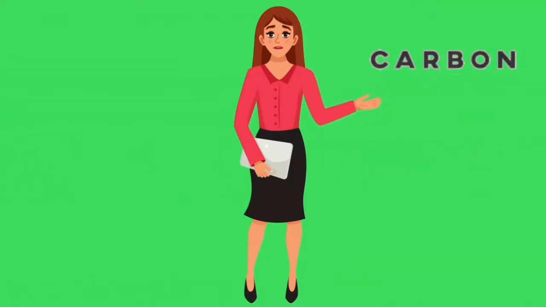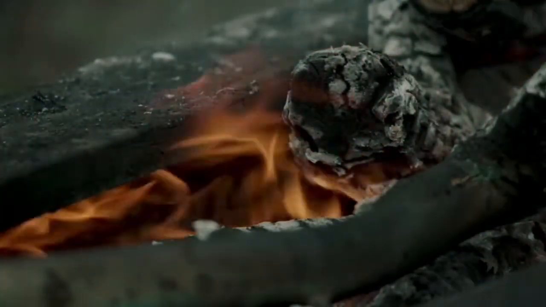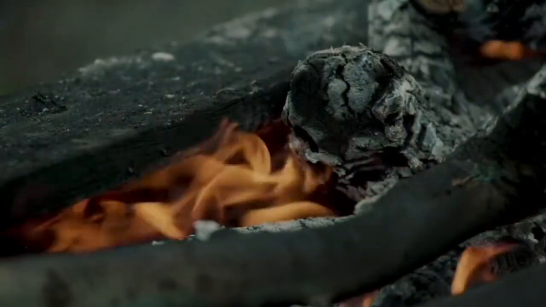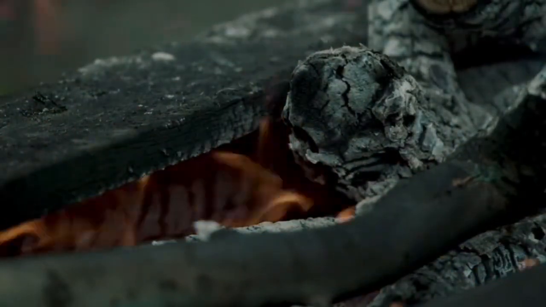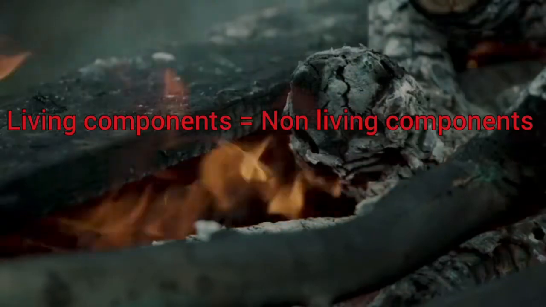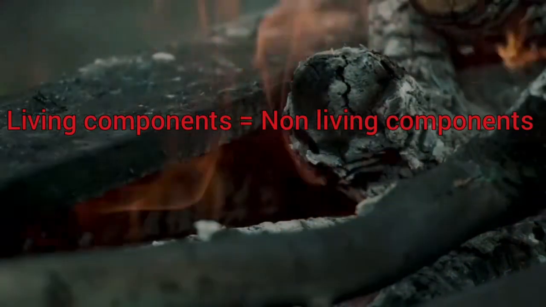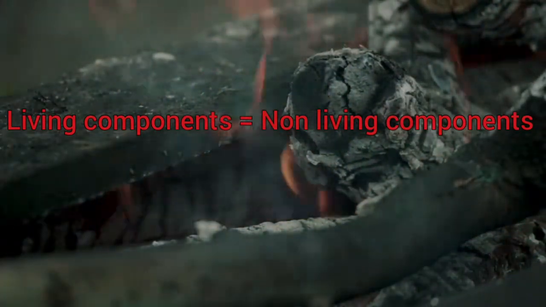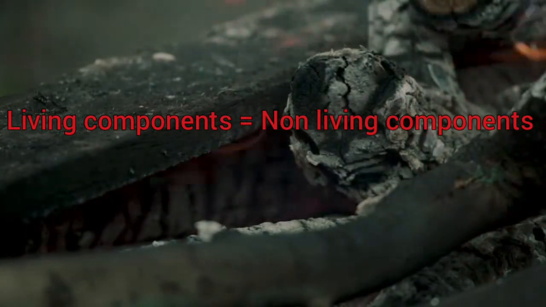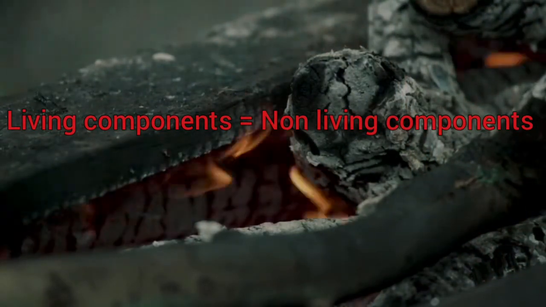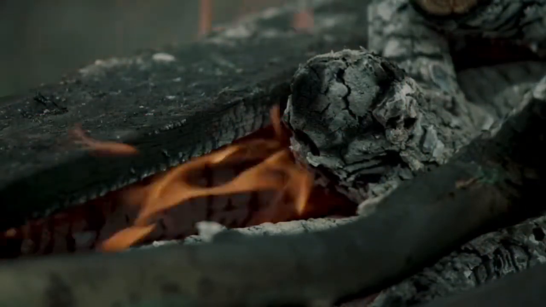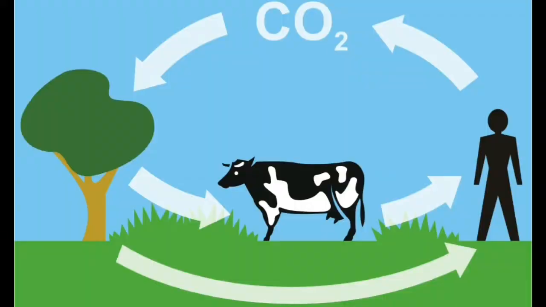Carbon is one of the many elements that needs to be cycled or transported through different components of our environment. During this cycling process, carbon is transported between the living components of the environment as well as the non-living components. Therefore, we can observe an equilibrium of carbon among both biotic components as well as abiotic components.